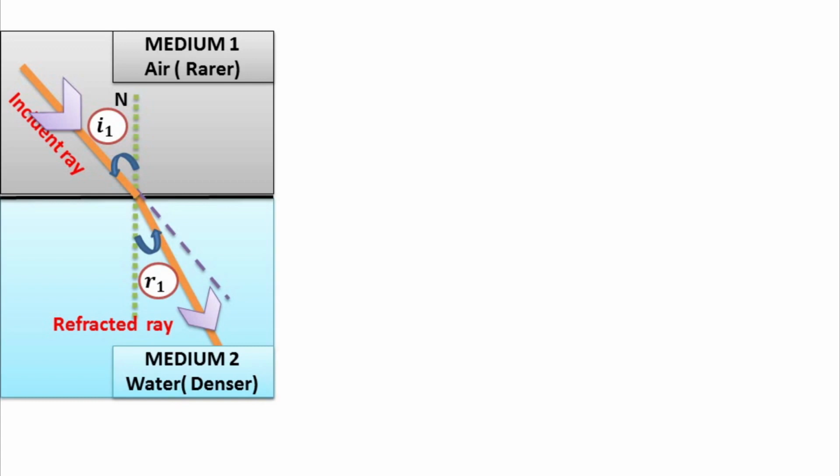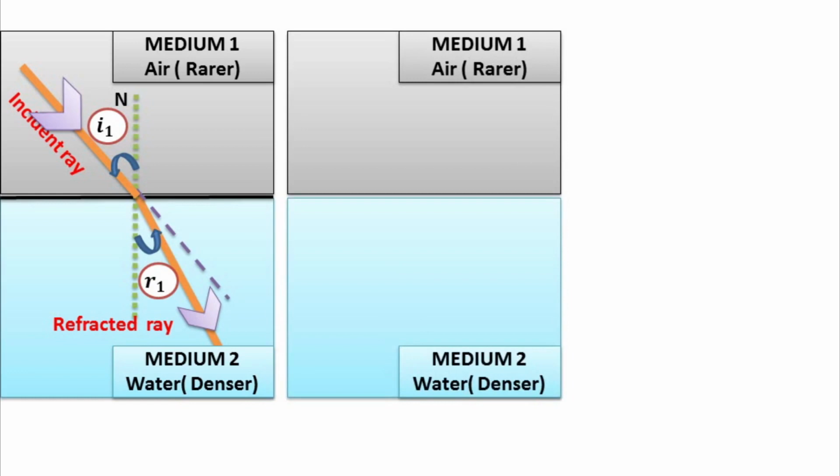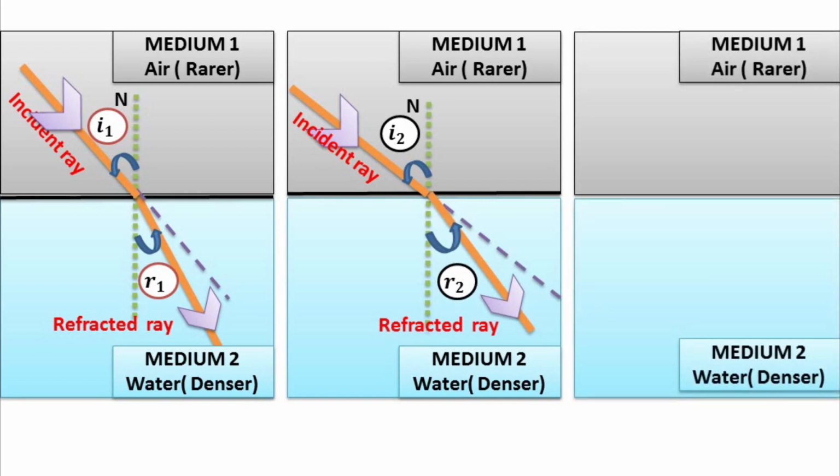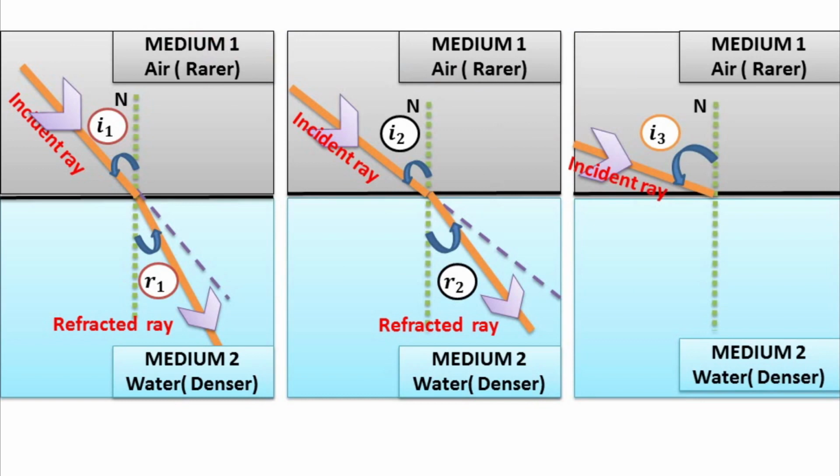Okay. Now let us plot one more incident ray at some other angle of incidence. Let that angle of incidence be I2 and angle of refraction for that angle of incidence is equal to R2. Now let us plot one more incident ray passing through the same medium, that is air to water, at an angle of incidence equal to I3 and angle of refraction for that is equal to R3.